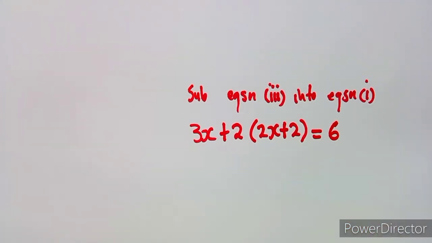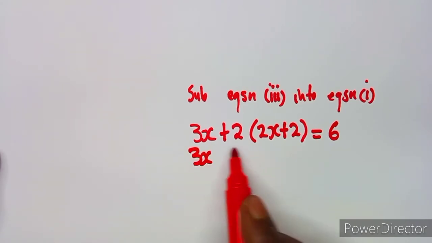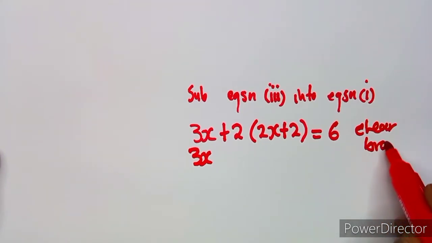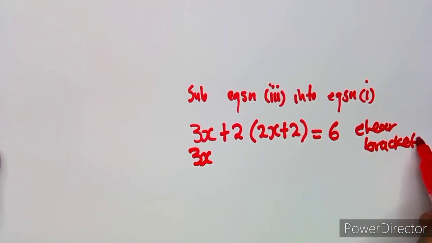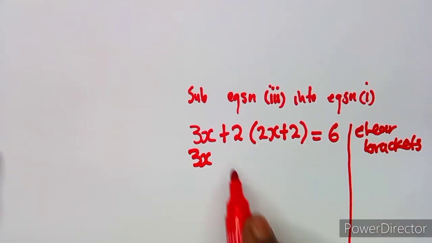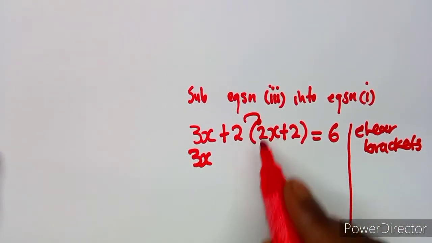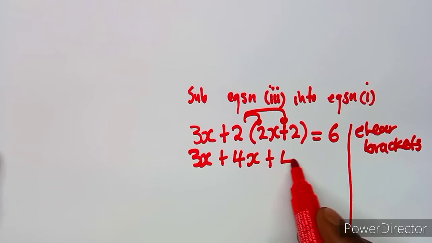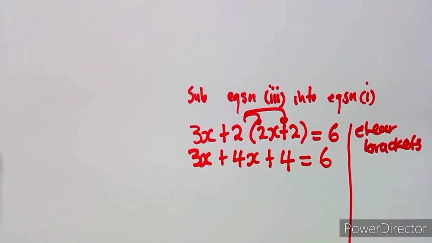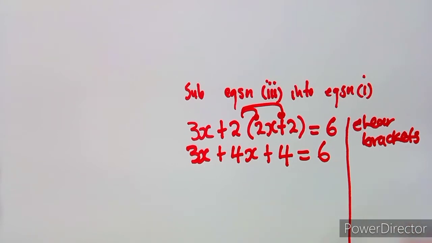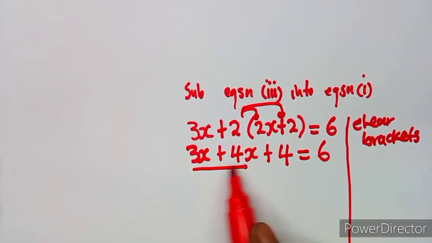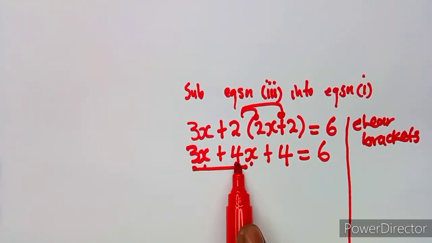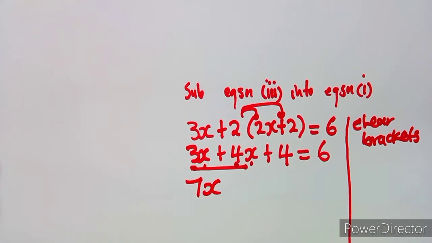So we can solve for x. We expand the brackets: 2 times 2x is 4x, and 2 times 2 is plus 4, equal to 6. Collect like terms: 3x plus 4x is 7x.